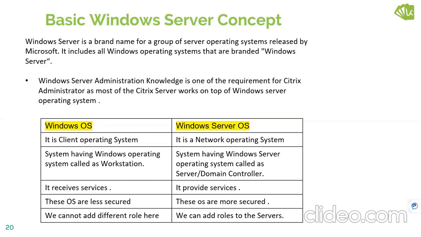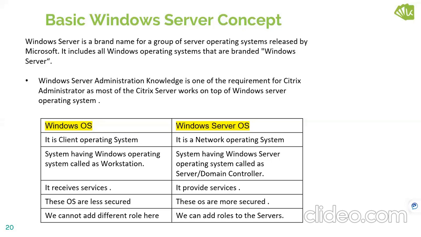A normal operating system is a single-point client operating system, but Windows Server is a network operating system. What I mean is, if you have lots of systems that are interconnected and can communicate with each other, that is a network operating system. For that purpose, Windows Server is used.